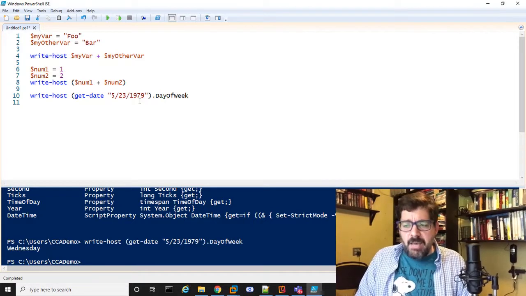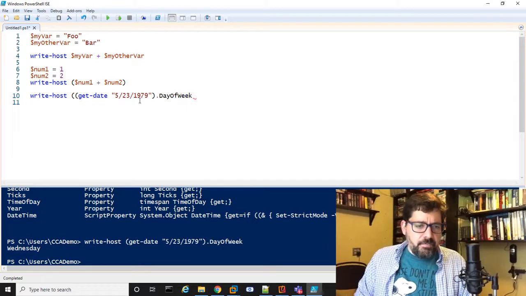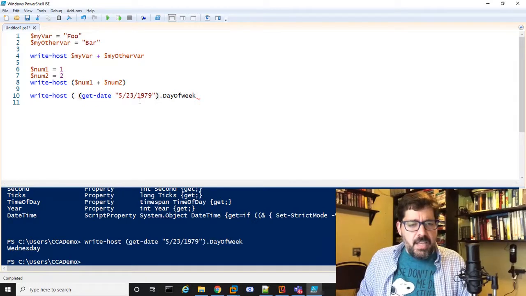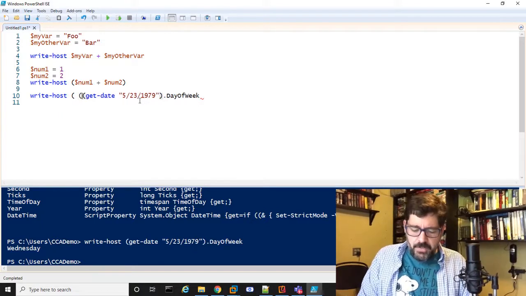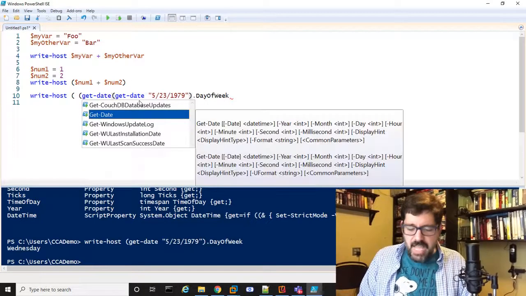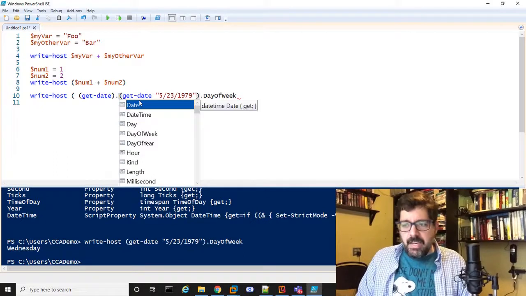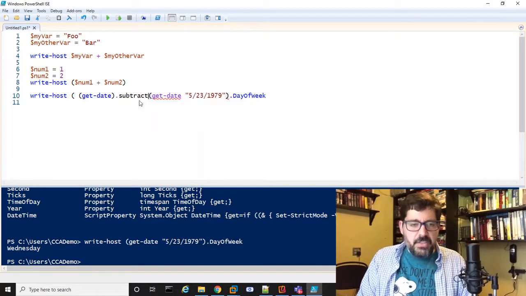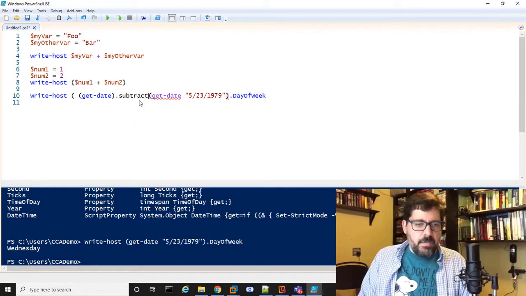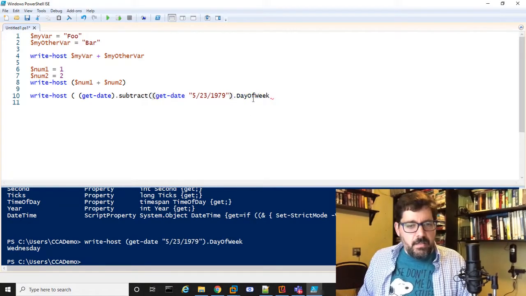As an example, if I wanted to find out how many days it's been since I was born, I don't know why I'd want to know that, but if I did, we have to get the current date first. So first today's date, and I am going to subtract from today's date my date of birth.